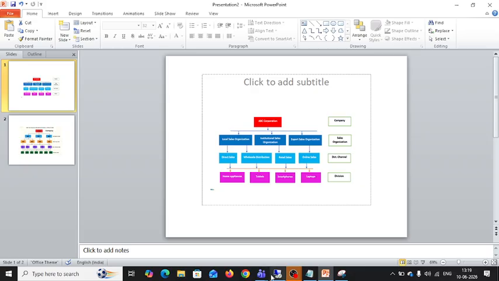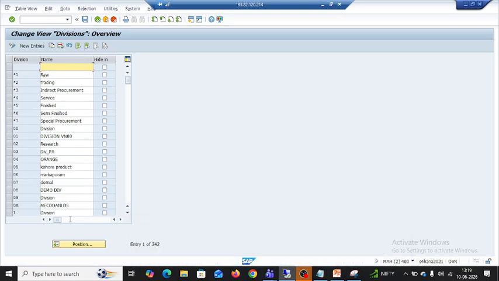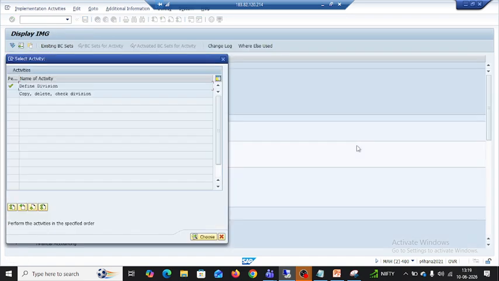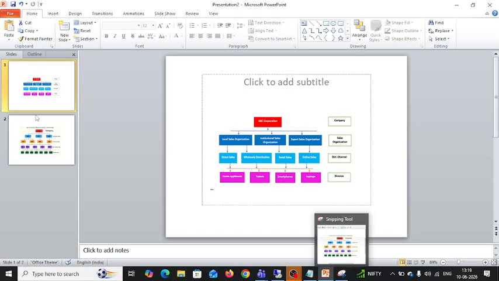This is about the division and the creation of the division. We are done with company code, sales org, distribution channel and division. Now coming to assignments. We already assigned company code to the company, because we have to know for which company the company code is assigned.